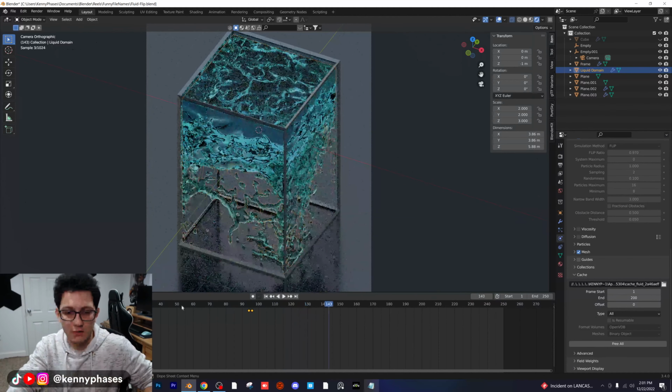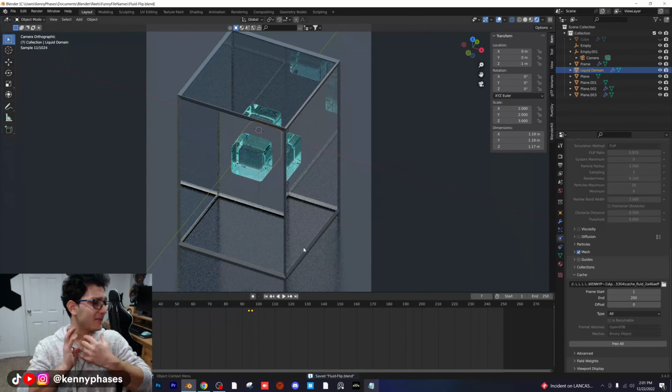Wow. All right, so here's what I want to do, guys. I want to have a signifier that says, hey, our gravity is getting flipped upside down right now. So what I think I'm going to do is design some kind of an arrow or something cool that just switches real quick. You know what we could do? We could design a little level or something like that. What if we did that?